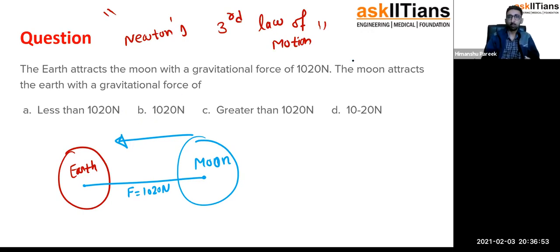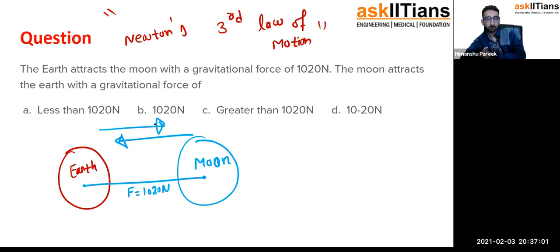By how much force will the earth be getting attracted by the moon? Try to calculate. Pause the video here, think about it. Will it be greater than 10^20 Newton, equal to 10^20 Newton, somewhere in between, or less than 10^20 Newton?